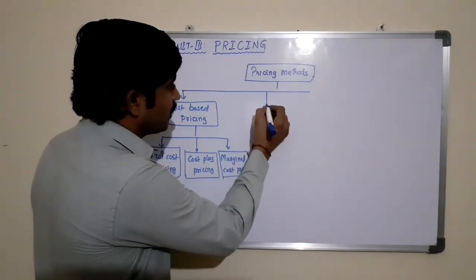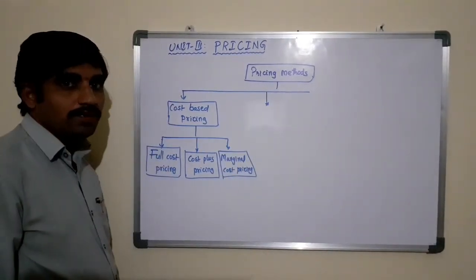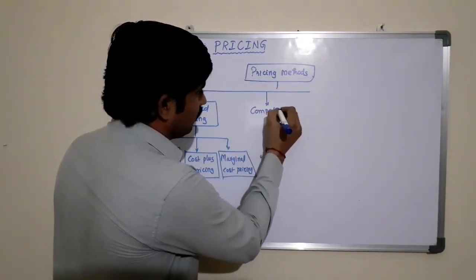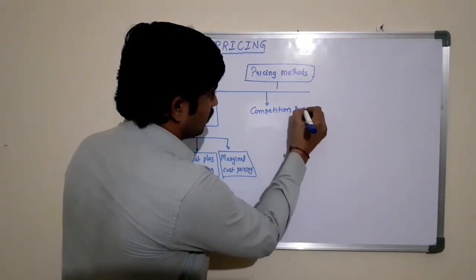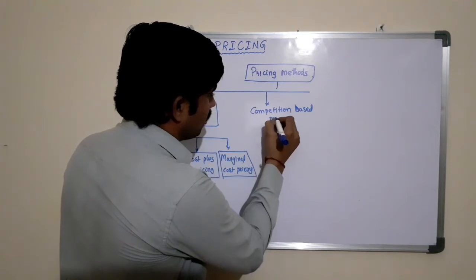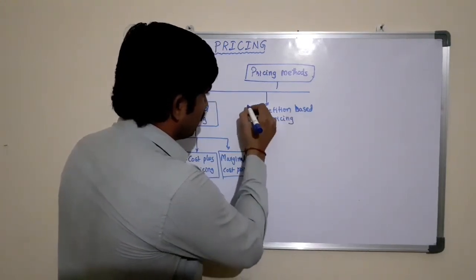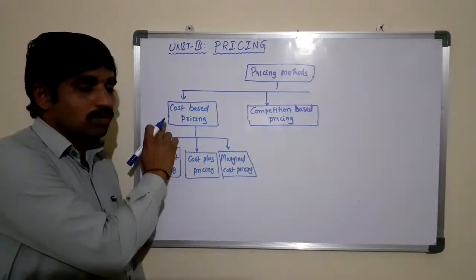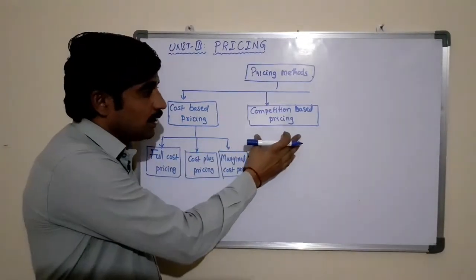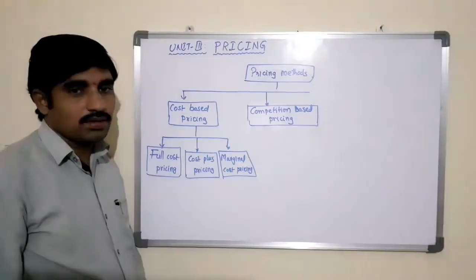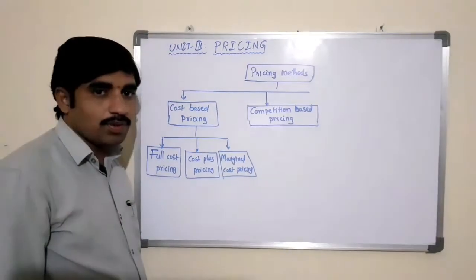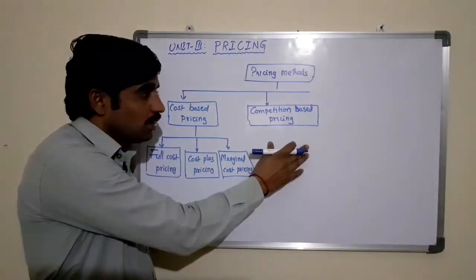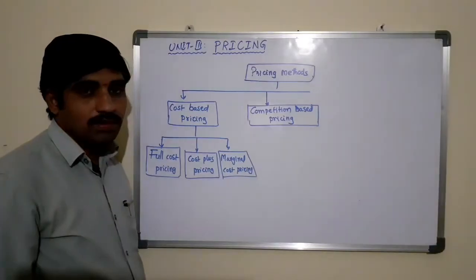The second factor that they will consider while fixing the price of the product is competition based pricing. So in these cases, irrespective of the cost of production, they will consider the competition in the market. The price that is fixed by the producer on the products and services based on the competition is known as competition based pricing.